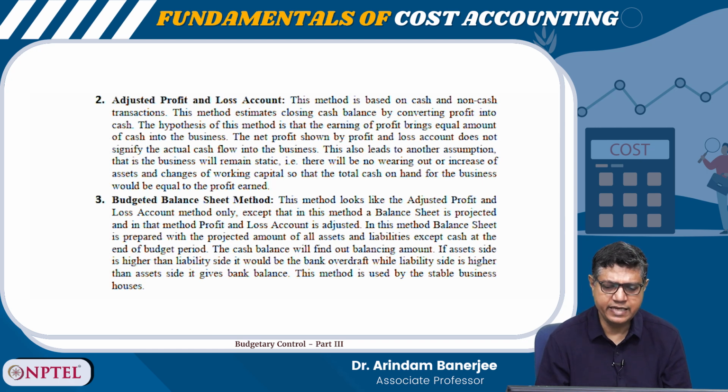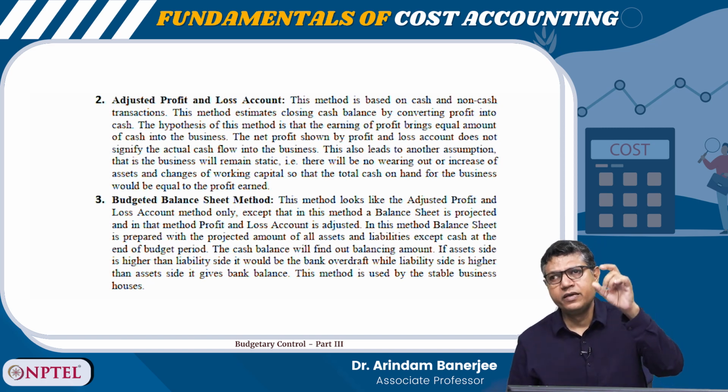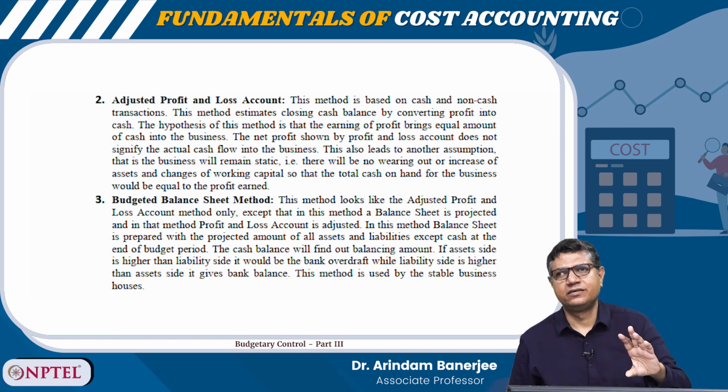The second method is the adjusted profit and loss account. We start from the profit. You know that the profit and loss account is prepared on accrual basis, right? It is not prepared on cash basis. But we can start with the net income shown in the profit and loss account, and in that I can adjust the non-cash incomes and non-cash expenditures, right?